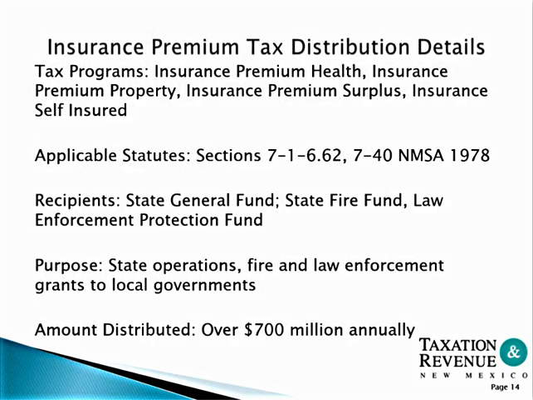Insurance premium tax distribution details. Tax programs include insurance premium health, premium property, premium surplus, and self-insured. Recipients of this tax include the State General Fund, State Fire Fund, and Law Enforcement Protection Fund. The purpose of this is state operations, fire, and law enforcement grants to the local governments, and over $700 million may be distributed annually.